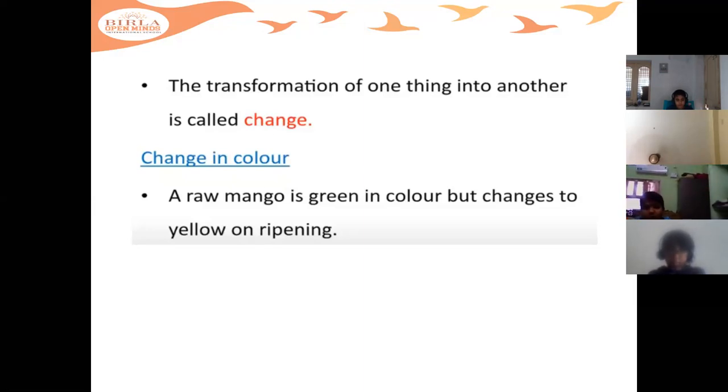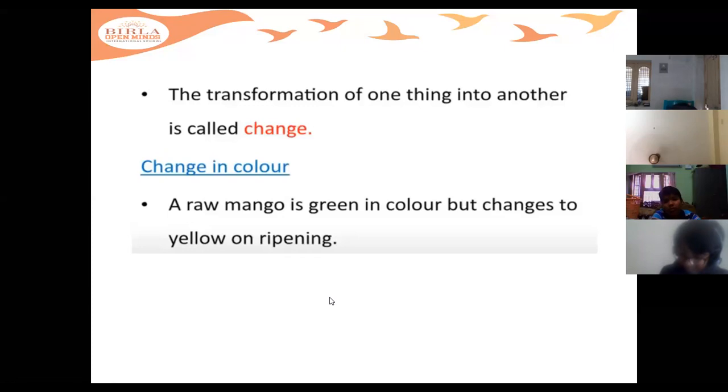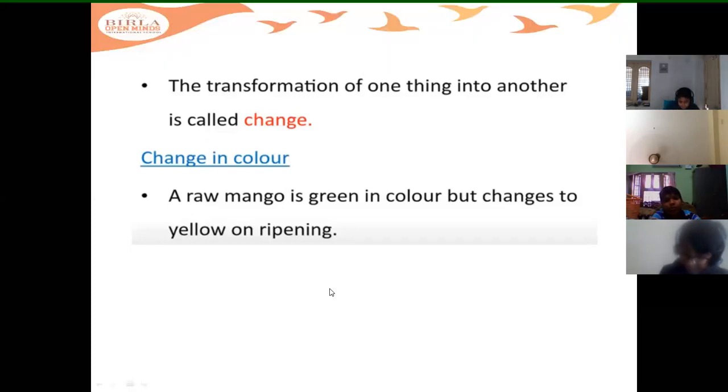You can write it down in your notebook, because again, you must not say, ma'am, you didn't tell this to us. Whatever important things your teacher is telling in the class, you have to note it down in your class books, children, because it might not be there in your course books.